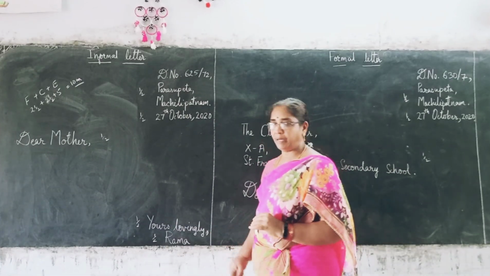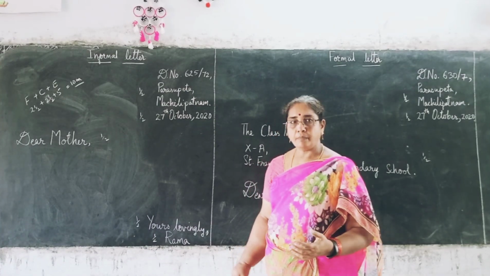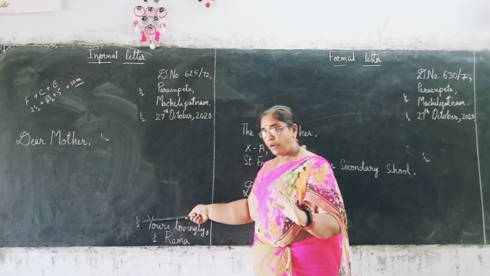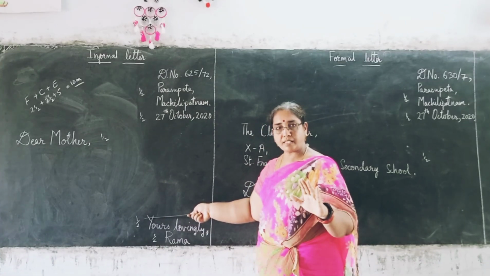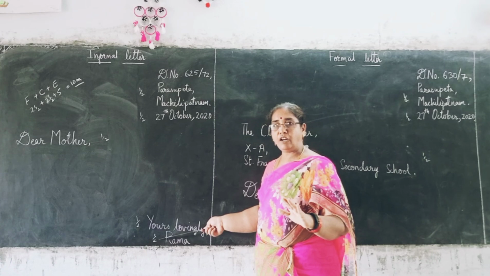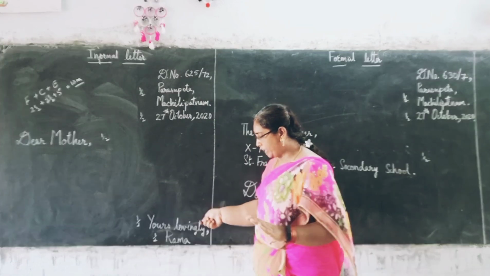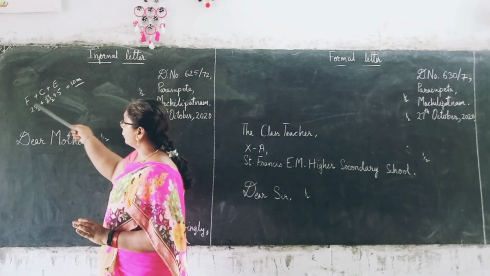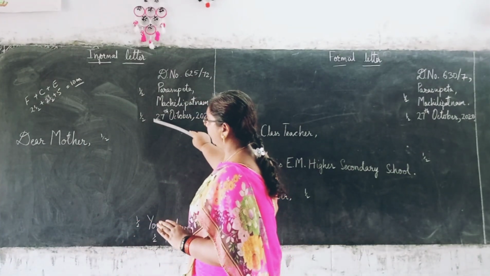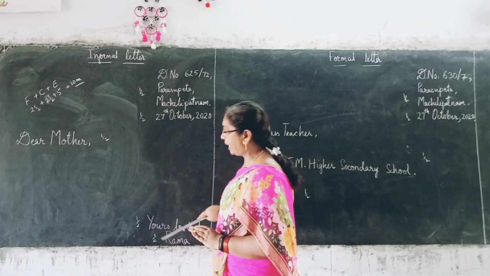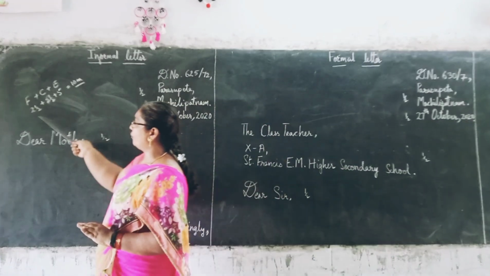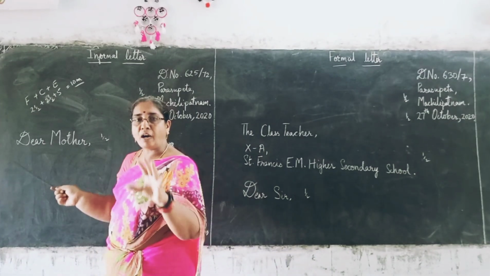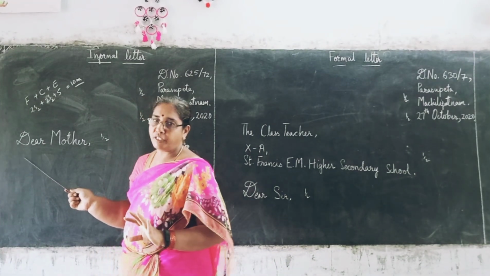I have just written Rama or whatever it is. This is enough. Here you have half mark allotted for this. Again you have half mark allotted for this. So half plus half, you have 1 mark. So let us go to the format of the letter. You see here, half plus half plus half plus half plus half. It becomes 2.5 marks. 2.5 marks for the format. So if your format is correct, surely you will get 2.5 marks.